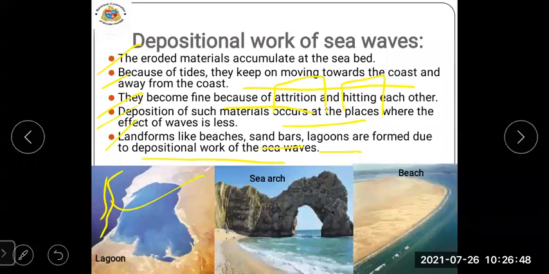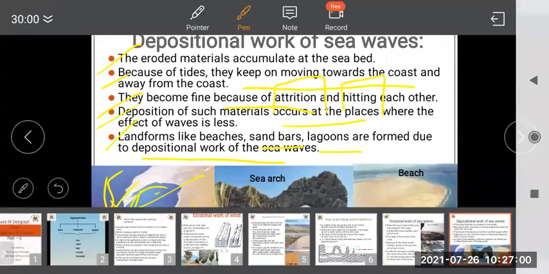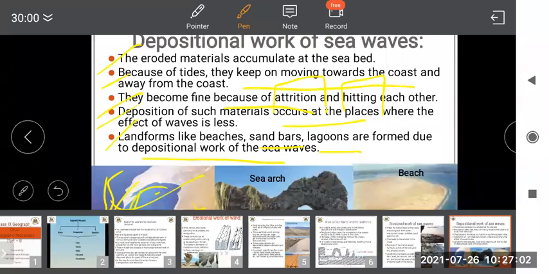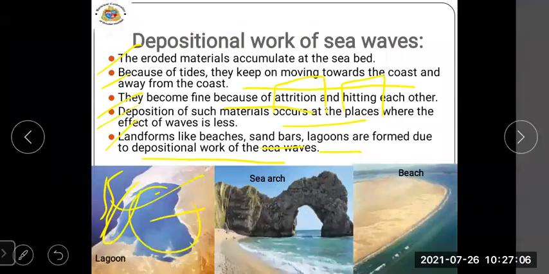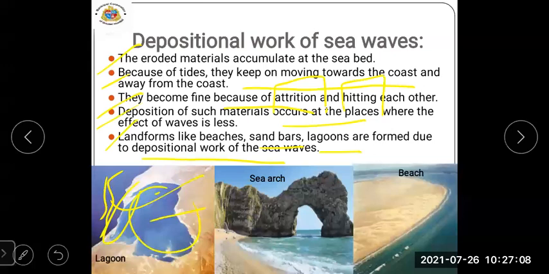So there is a gap also in between. In between you can see the sea at the coast, and below there is water like a lake. So because of the less waves, this effect can be seen, that is lagoons, sea arc and also the beach. So this is the depositional work of sea waves.